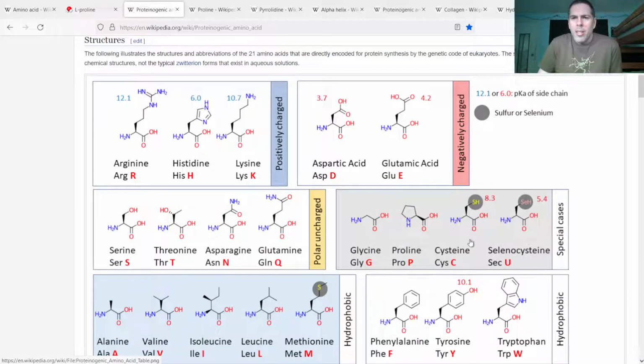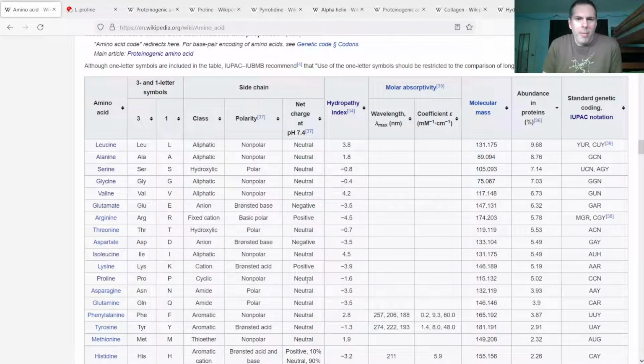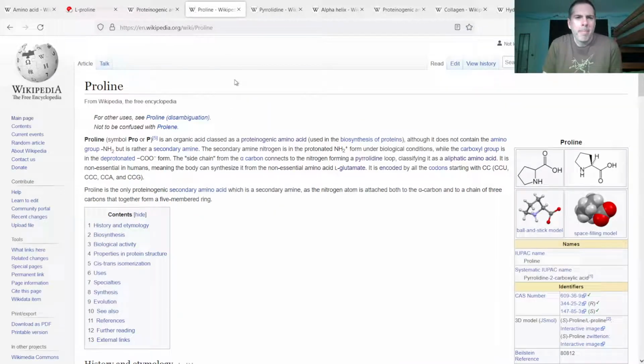So proline is a special case. Like glycine, it has interesting characteristics, I suppose you'd say, in that it doesn't really fit into the other groups. Proline is listed here as minus 1.6 on the hydropathy index column. And that means it's slightly hydrophilic, which is not what I would expect it to be. But that's what they're showing here. So proline, the symbols are PRO and P.